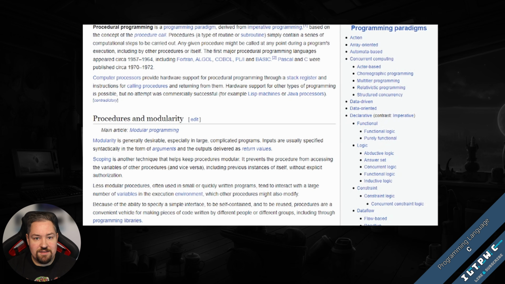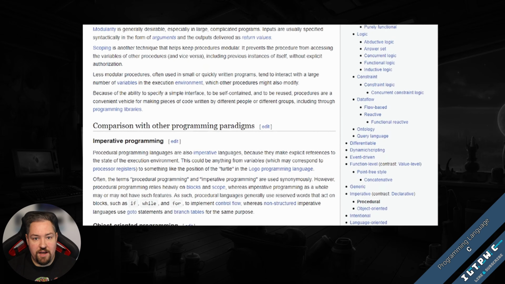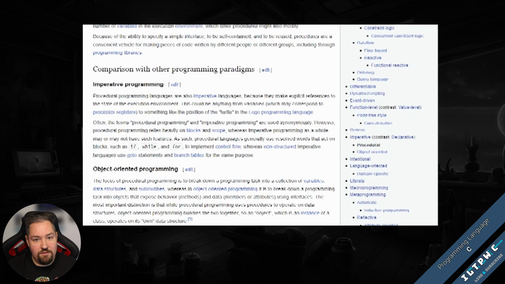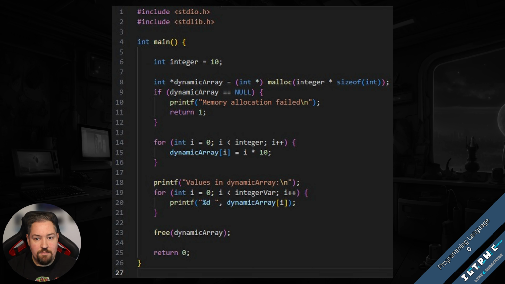It's known for its speed, portability, and close proximity to machine hardware, making it the go-to choice for high-performance applications. At its core, C is a procedural language focusing on functions and procedures to operate on data. This makes it both powerful and at times intricate. Variables in C have explicit types, such as int, float, and char. Memory management is manual, leveraging malloc and free functions, giving developers fine-grained control over system resources.